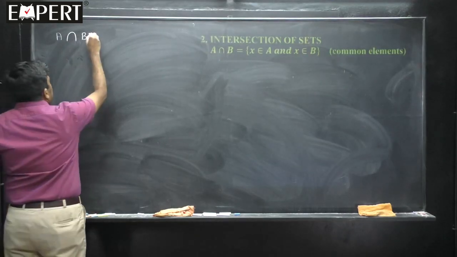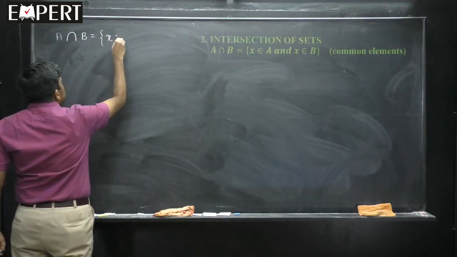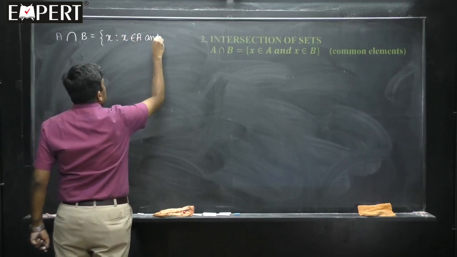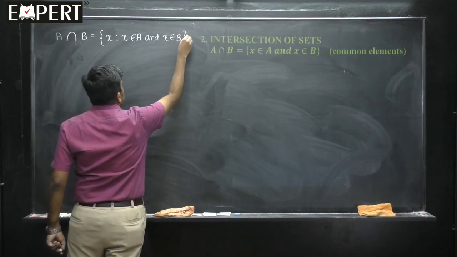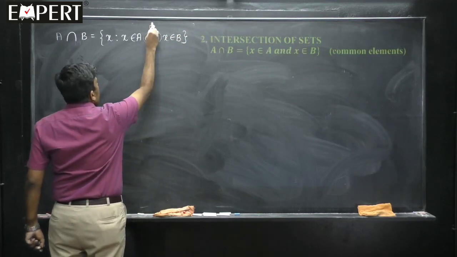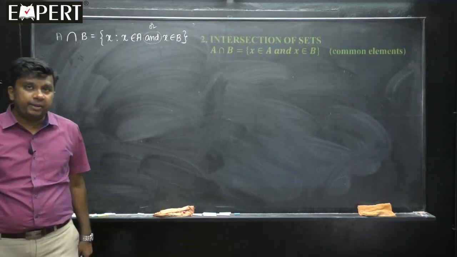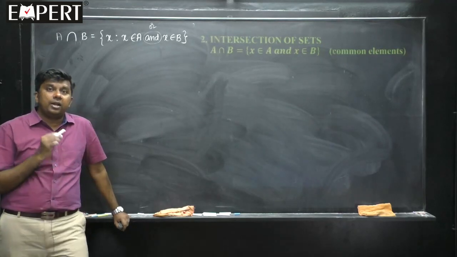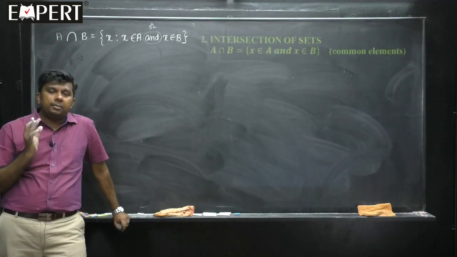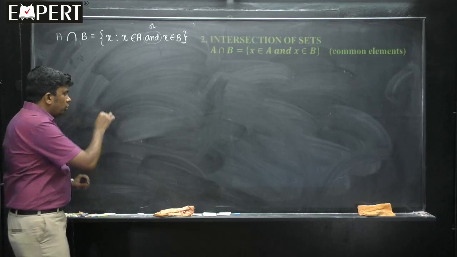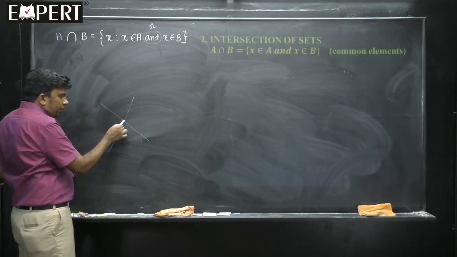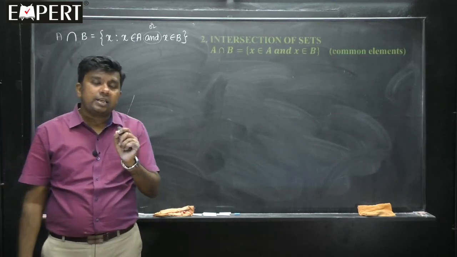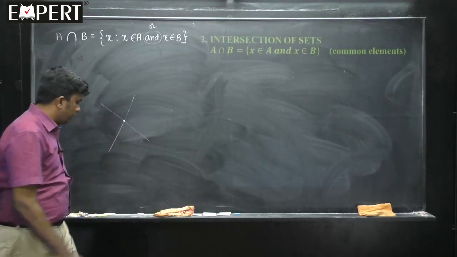A intersection B. Now here I am interested in those elements, students, x belongs to A. Earlier it was OR. Now I will change that and write it as AND. In the union this part was OR, but now it is AND. That means intersection means we are interested in only the common elements. We say two lines will intersect because one point is common to them. So the word intersect has come from this intersection. Intersection means always common.